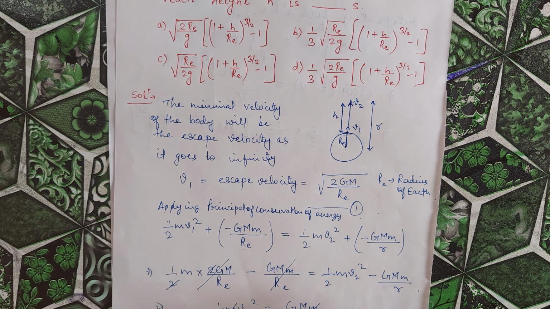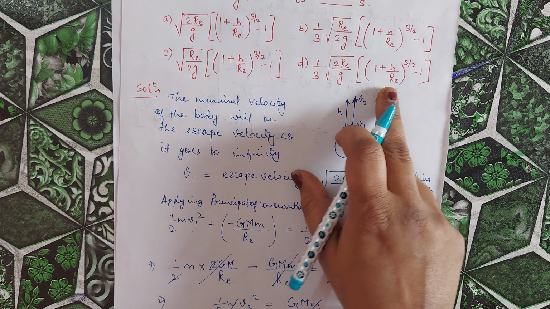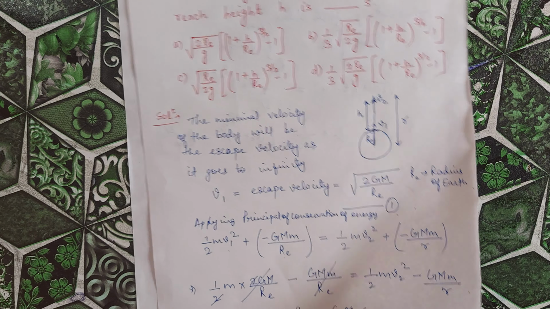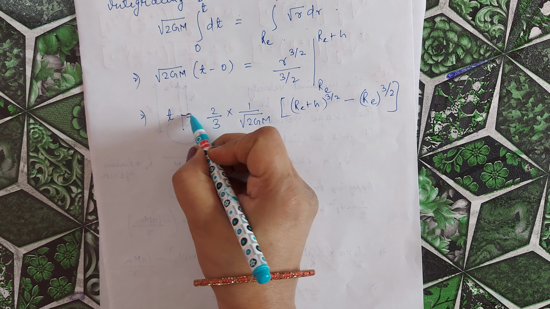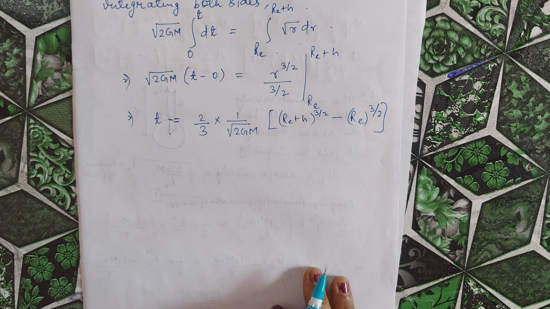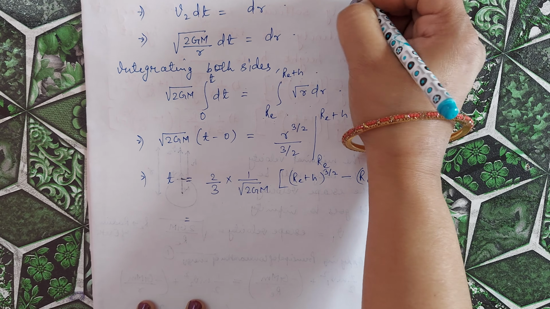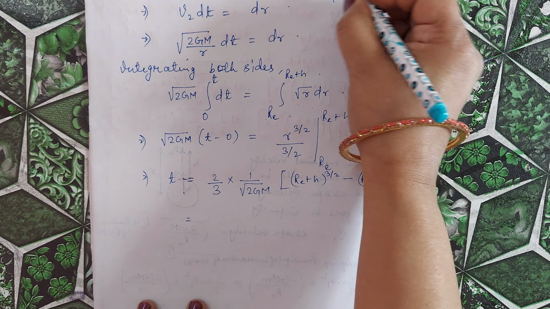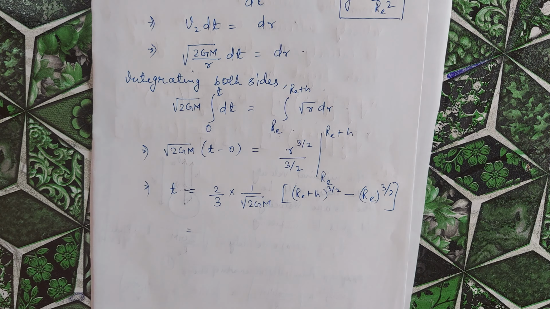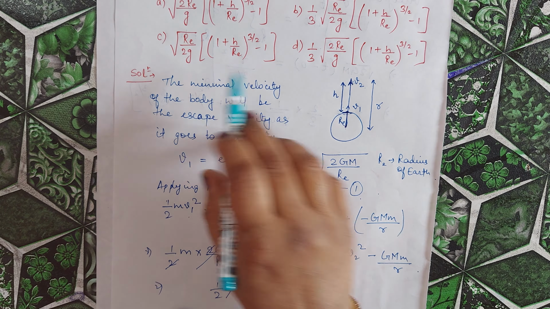Now you can see in this question that the options given for the time t are different. So we have to make a few changes in the value of time t that we got now. We know g is equal to GM by Re square, and clearly you can see g is present in all four options.